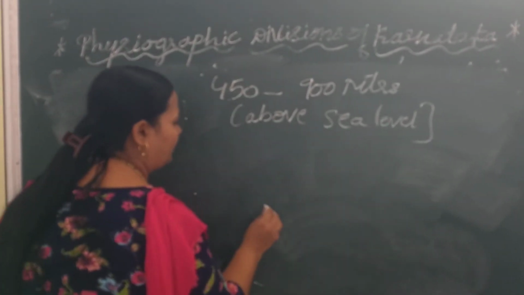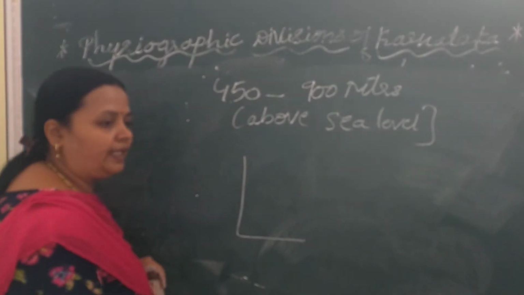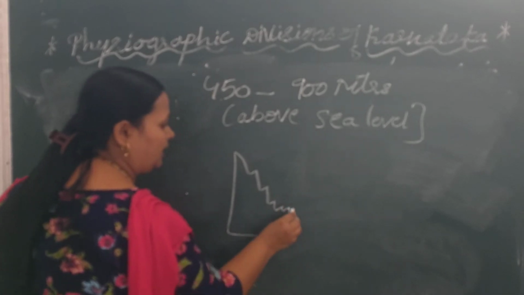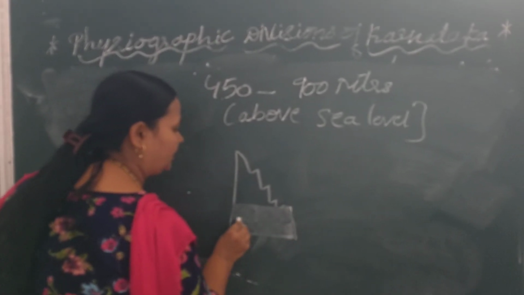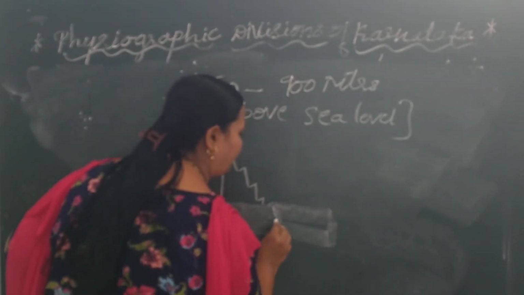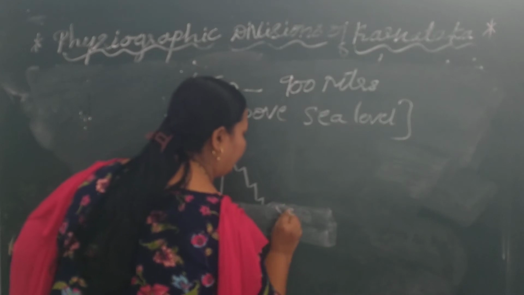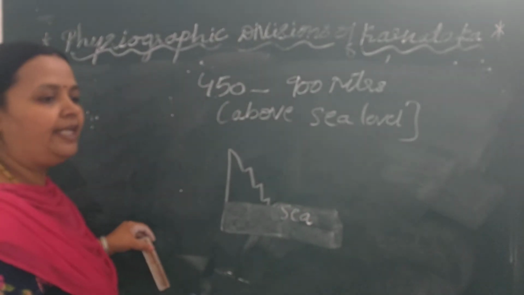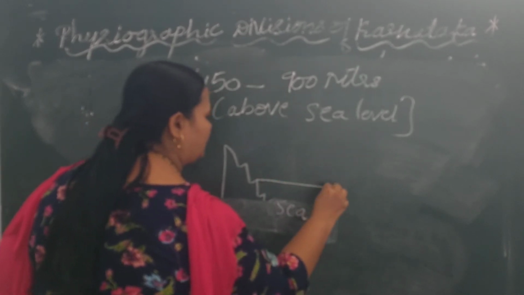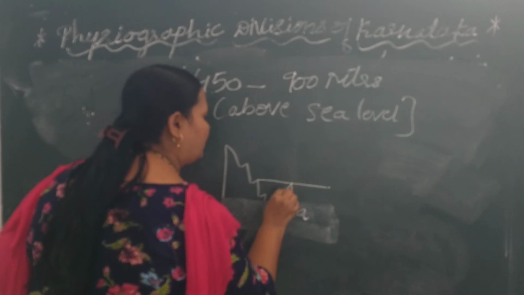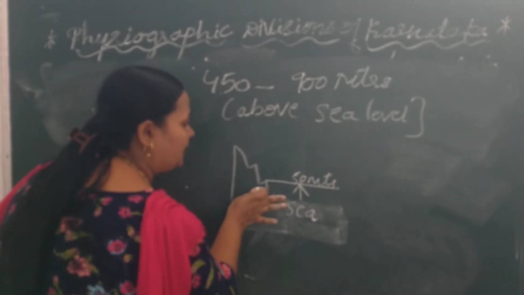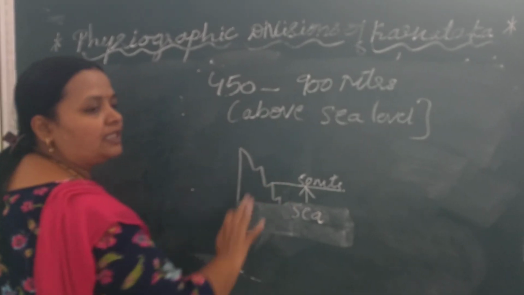Now see here. This is an area. This is the sea. I am just drawing it roughly for your understanding. Suppose this land is just above, think that it is 50 meters, so it is 50 meters above sea level.